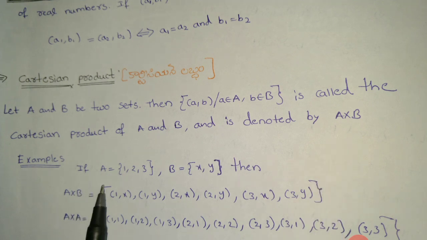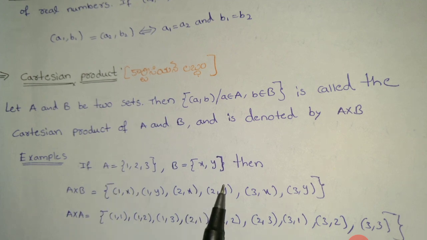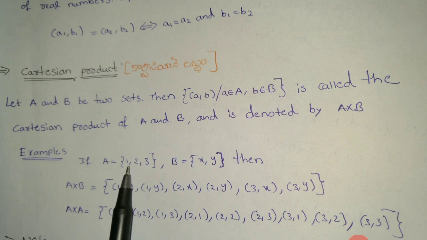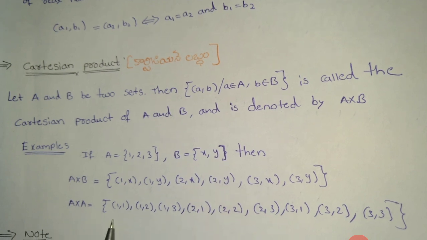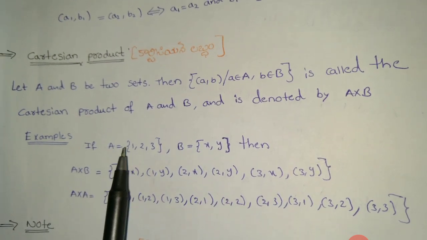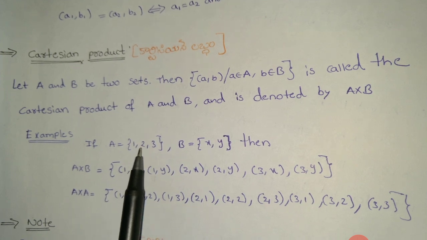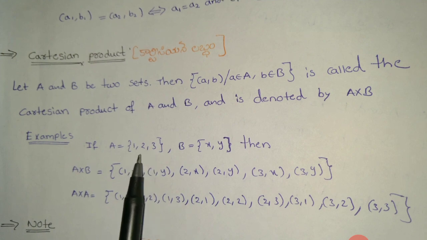ఫర్ ఎగ్జాంపుల్, capital A is equal to set of 1, 2, 3, B is equal to {x, y}. Then A cross B is equal to (1, x), (1, y), (2, x), (2, y), (3, x), (3, y). A cross A is equal to (1, 1), (1, 2), (1, 3), (2, 2), (2, 1), (2, 3), (3, 3), (3, 1), (3, 2).